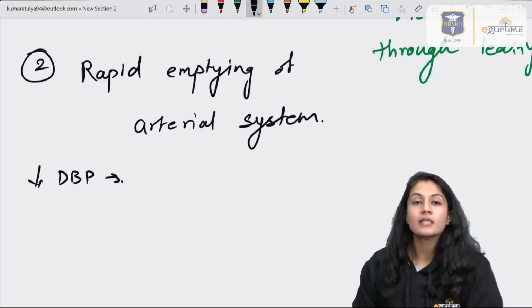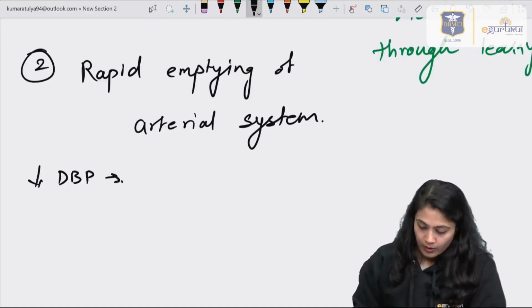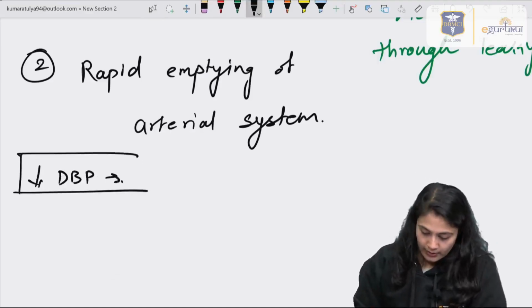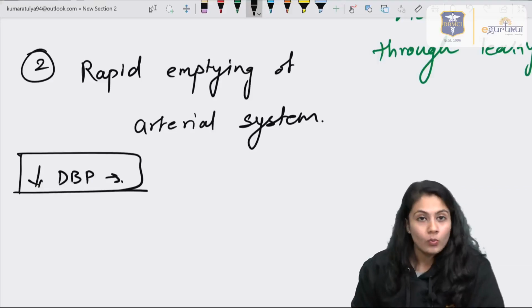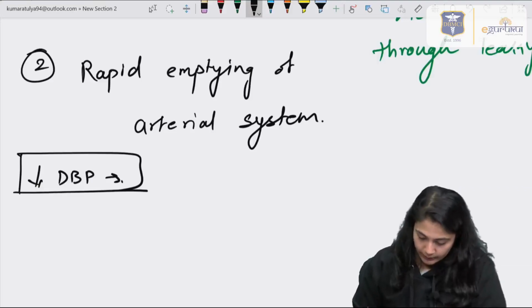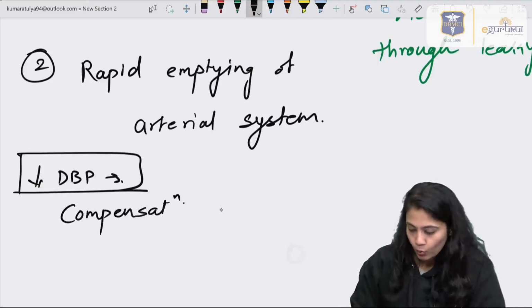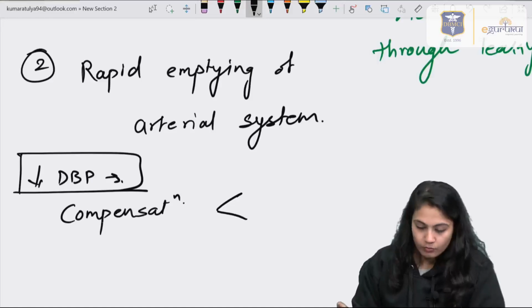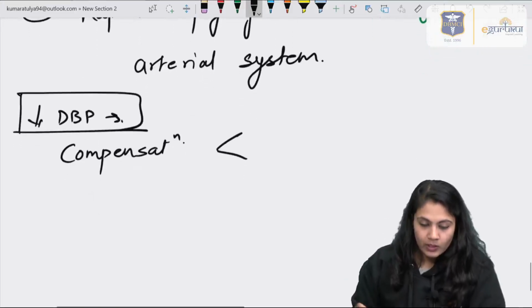Now there is a decrease in DBP, we know why, right? And for the compensation, there are again two ways. What are those two ways?